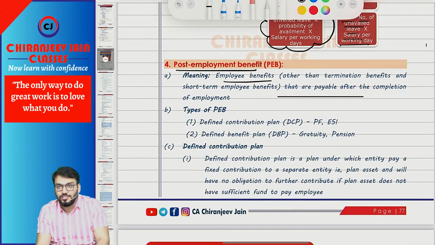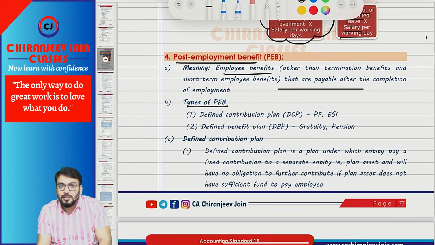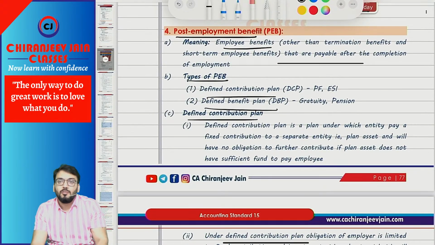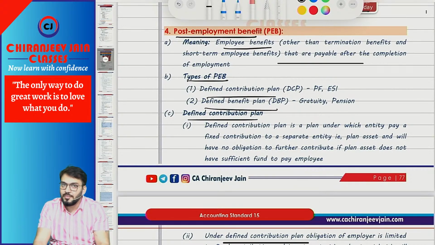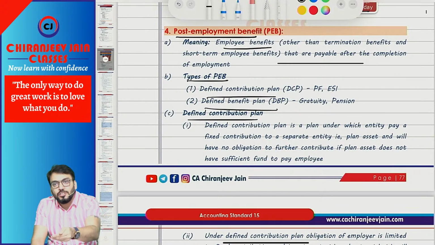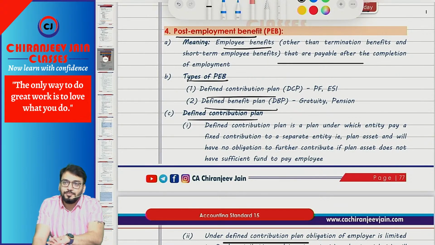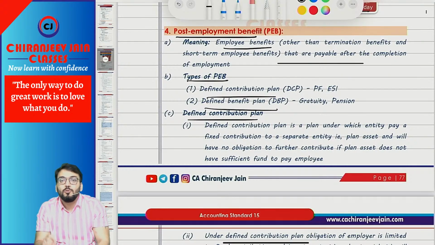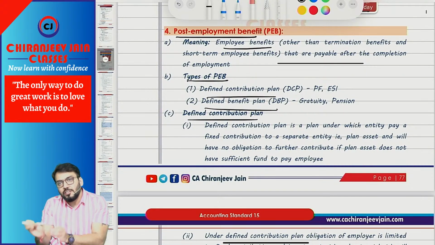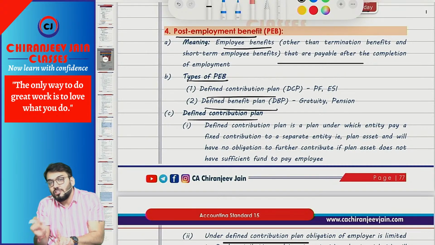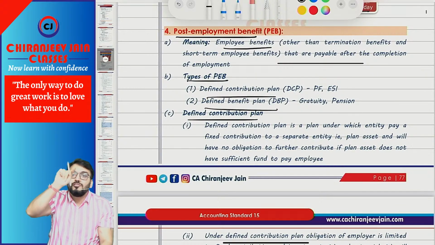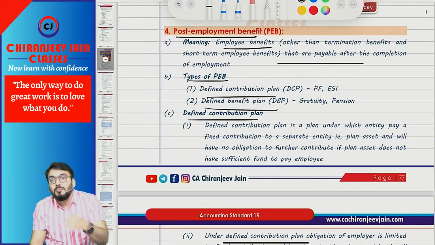Now, for the purpose of accounting treatment, post-employment benefits are of two types: one is defined contribution plan, one is defined benefit plan. In case of a defined contribution plan, a fixed amount is contributed to a separate entity that is known as plan asset. A fixed amount is contributed by the entity on behalf of the employee. That is known as employer contribution. Actually, the employee will also contribute and the employer will also contribute. Right now we are not discussing employee contribution. Employee contribution will be automatically covered in short-term employee benefit. We are discussing employer contribution.